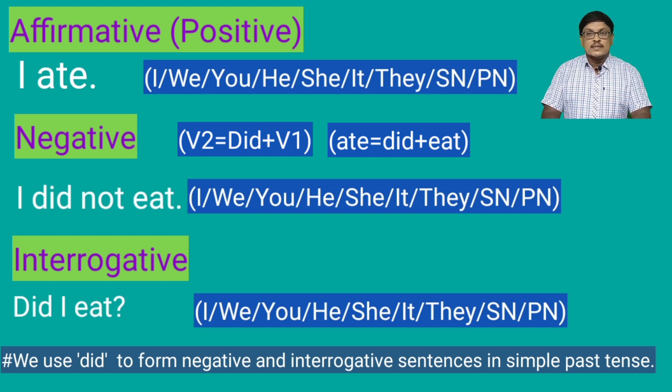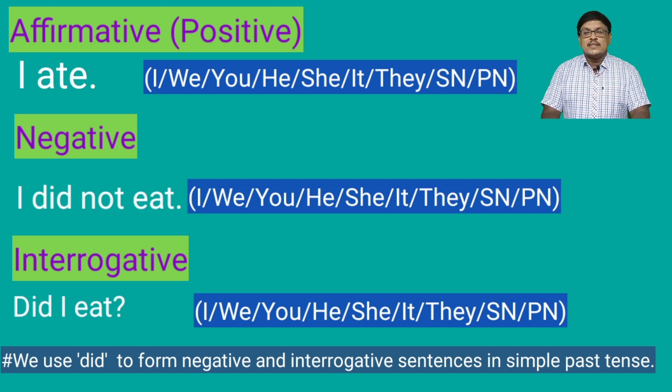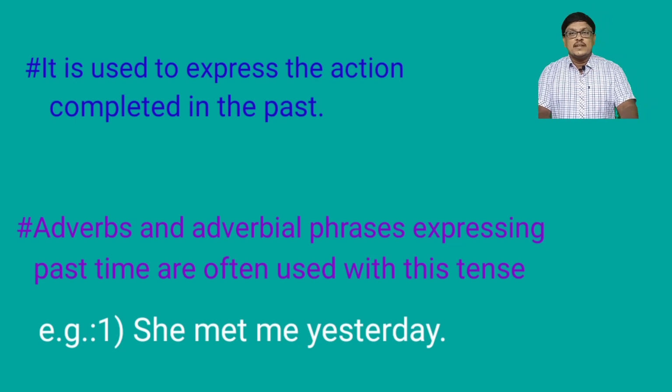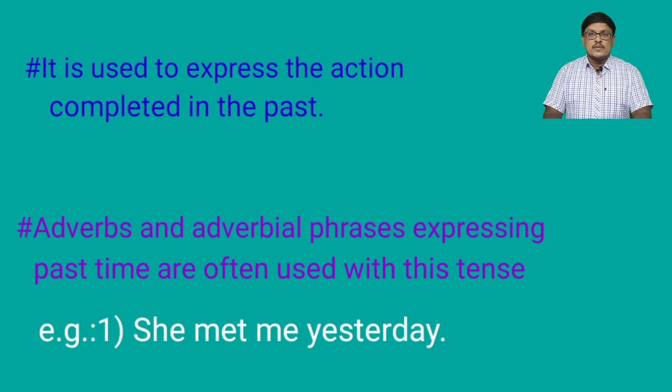We can form the sentences like we ate, we did not eat, did we eat? With subject you: you ate, you did not eat, did you eat? Subject he: he ate, he did not eat, did he eat? In the same way, we can form the sentences with the remaining subjects also.